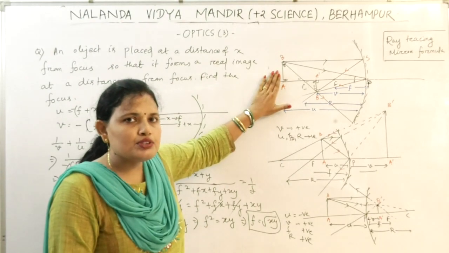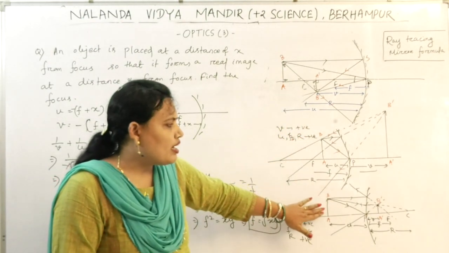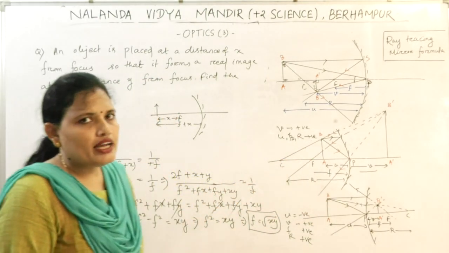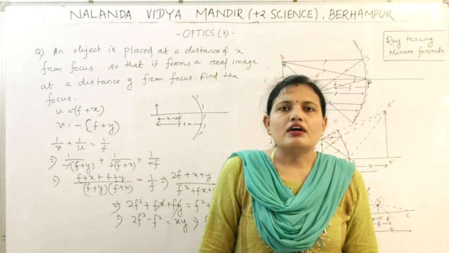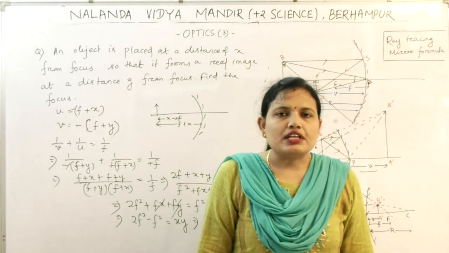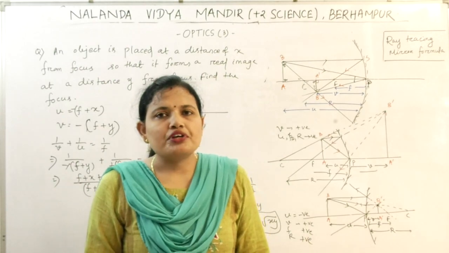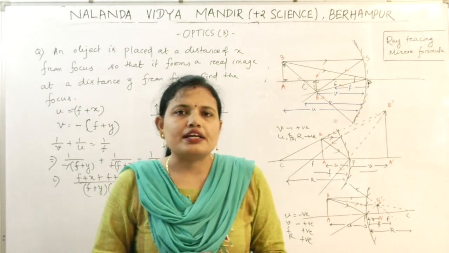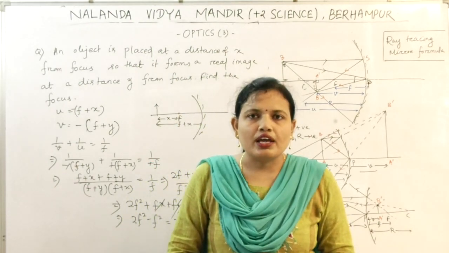In the same process, by taking the appropriate sign convention, you can derive for these two, and you can get the mirror formula as 1 by v plus 1 by u equal to 1 by f, that is equal to 2 by r. So in the next class we will study about the lateral magnification, linear magnification, and the relation between lateral magnification and linear magnification. Okay, thank you.